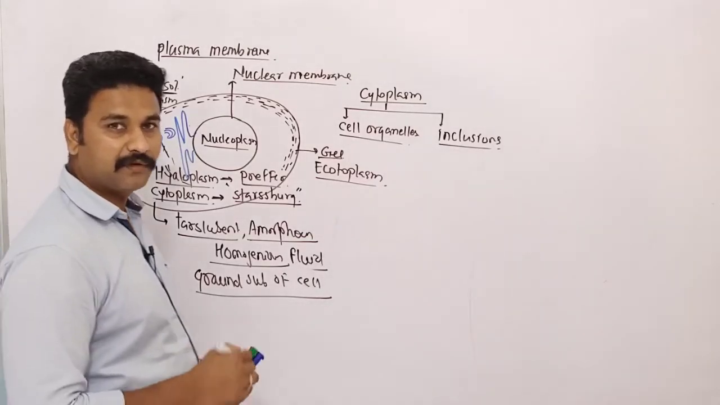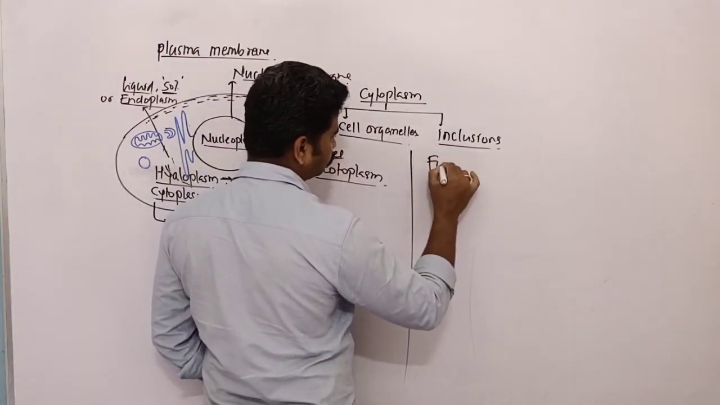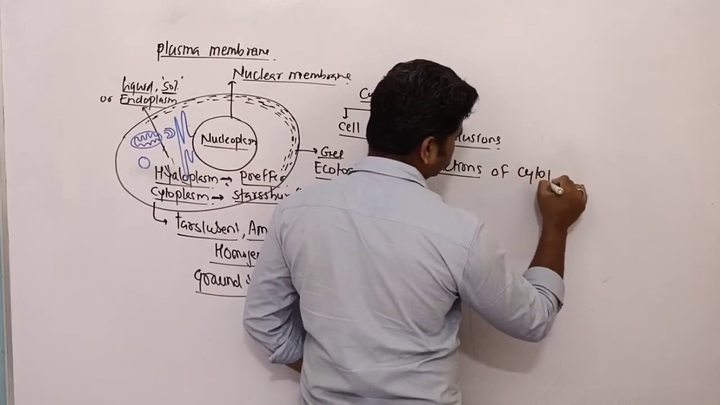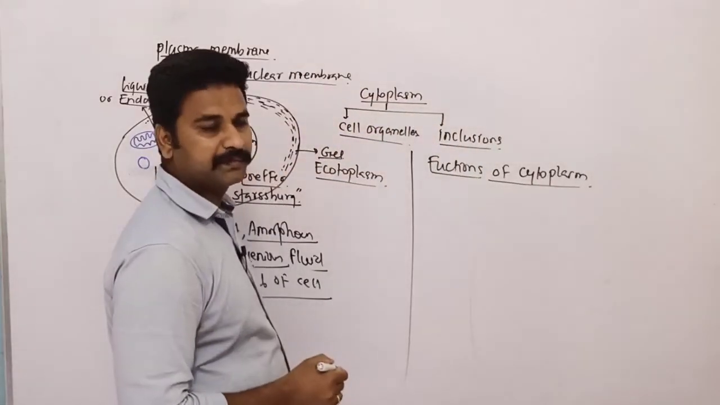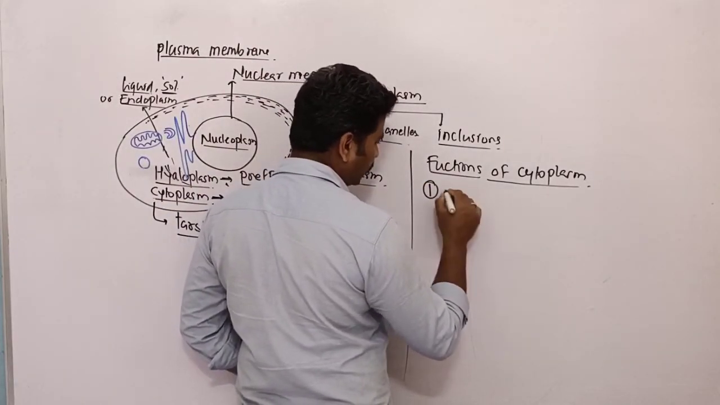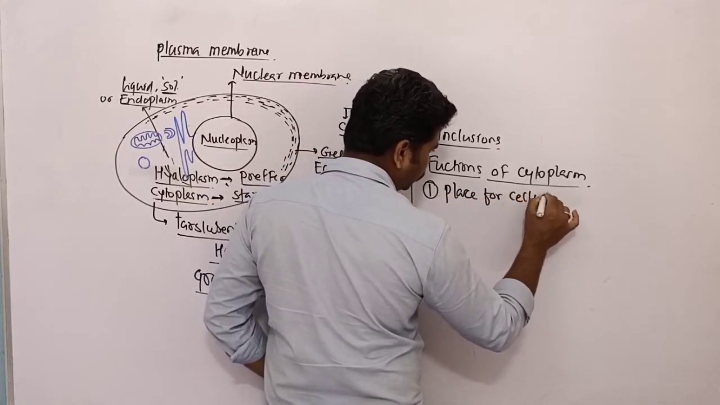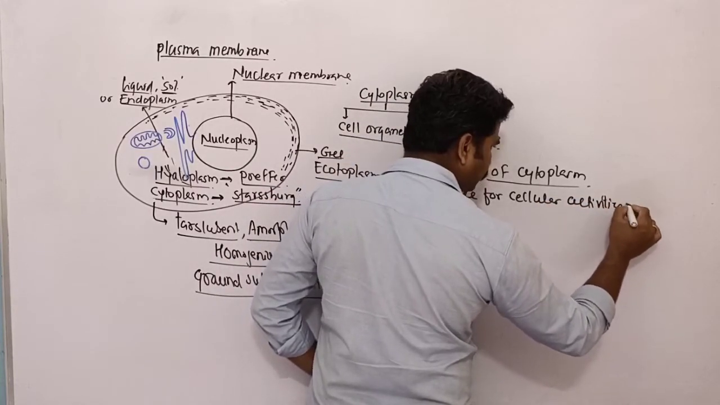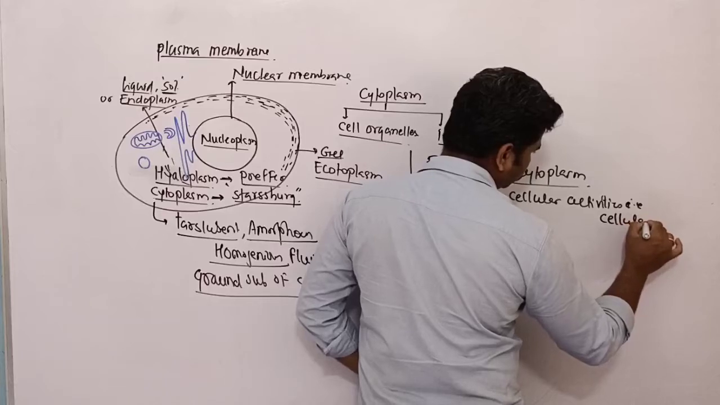So let's try to see the functions of cytoplasm. So in case of functions of cytoplasm, the main function of cytoplasm is to provide a space for cellular activities. So it will provide place for cellular activities. Specifically, that is cellular metabolism.